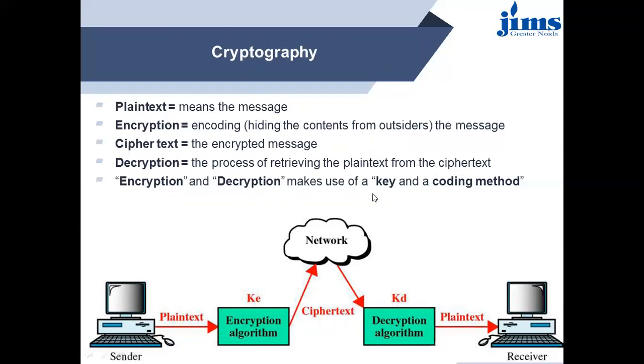Encryption and decryption make use of a key and a coding method. The sender sends plain text, the encryption algorithm works, and the ciphertext travels over the network, that is, the internet. So if someone is an intruder, or some spoofing or hacking attack is going on, they are unable to understand this text.